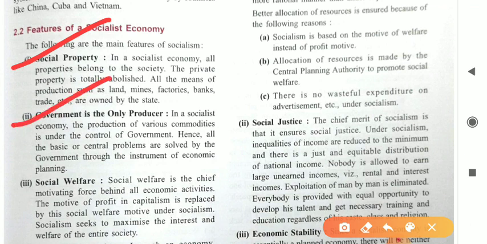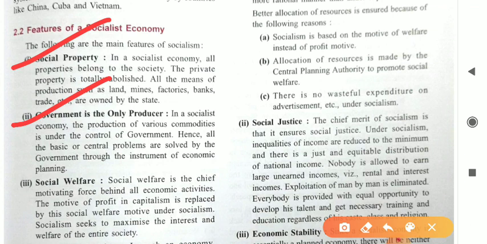Second, the government is the only producer. In a socialist economy the production of various commodities is under the control of the government. All the production, even consumption, is directed by the government, which keeps close monitoring of production and consumption activities.